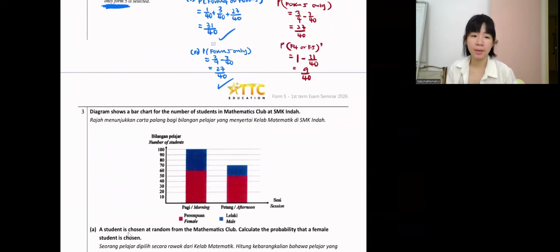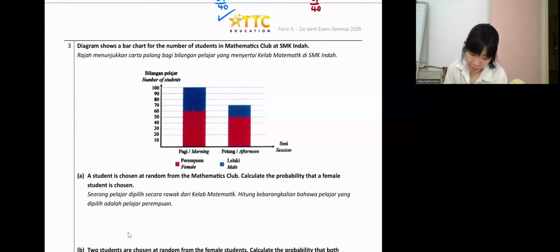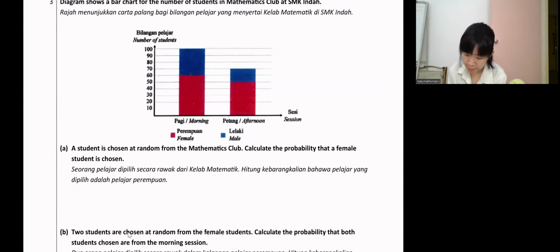Okay, now let's get question 3. I think this should be the last question. Now, the diagram shows a bar chart for the number of students in the mathematics club at SMK Indah. A student is chosen at random from the mathematics club. Calculate the probability that a female student is chosen. For this type of question, you need to focus on how many students they choose, because sometimes they will say choose 2 students, sometimes only 1 student. If 1 student, means 1 probability. If 2 students, you take 2 probabilities, either plus together or times together.